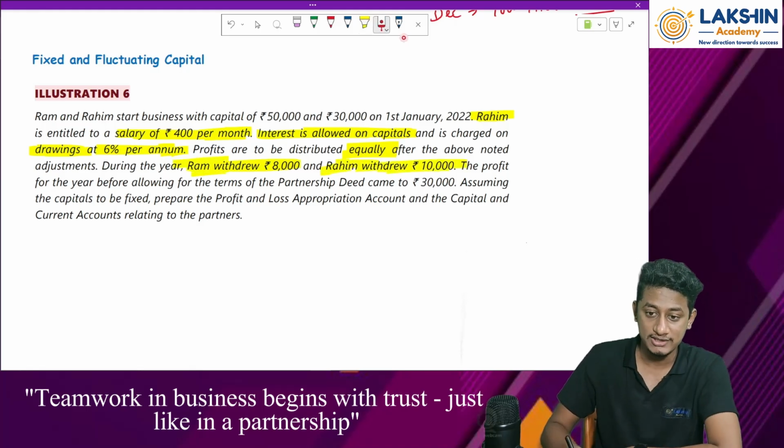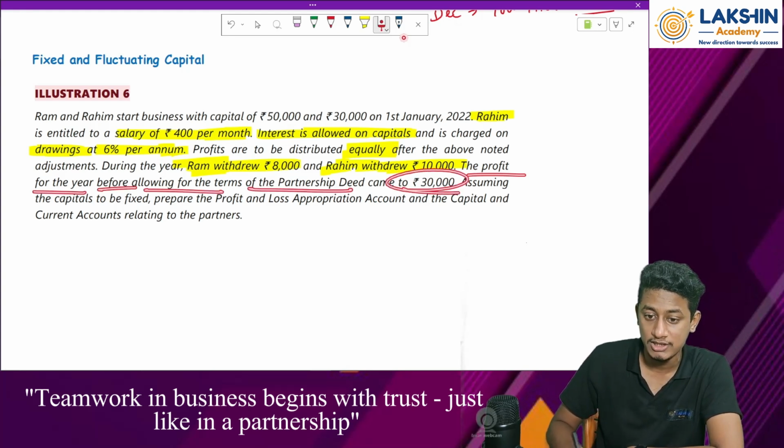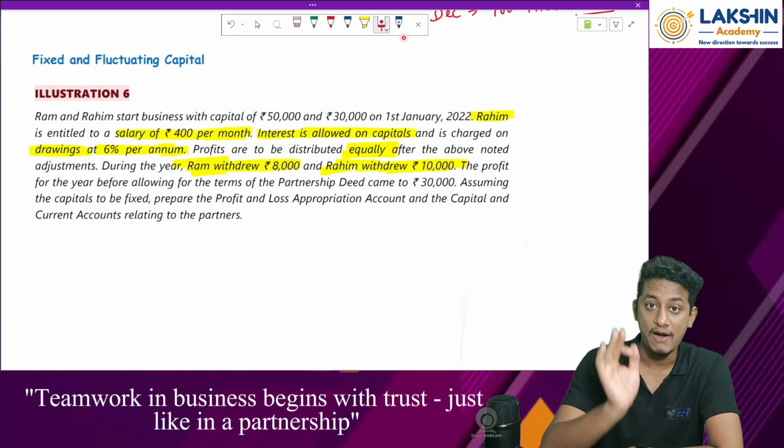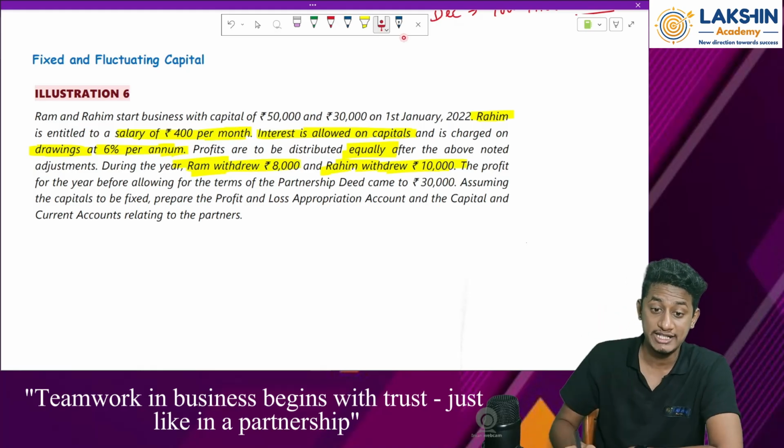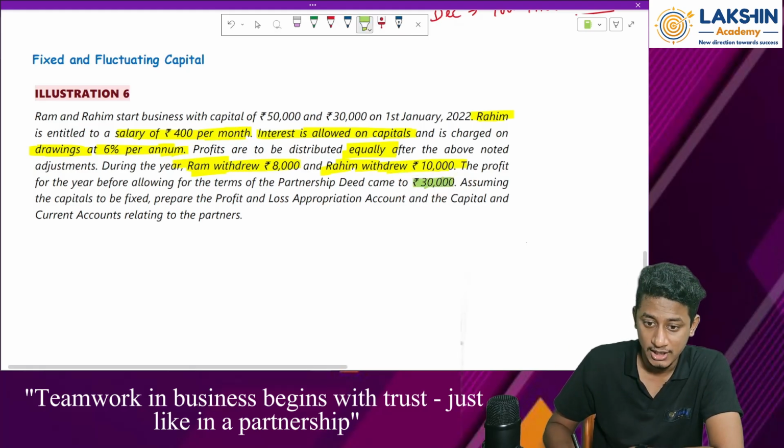The profits for the year before allowing terms of partnership deed is rupees 30,000. That means after preparing the P&L account and before adjusting all these entries, the profit of the business is rupees 30,000.